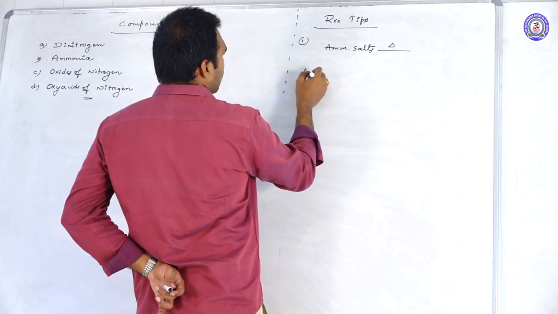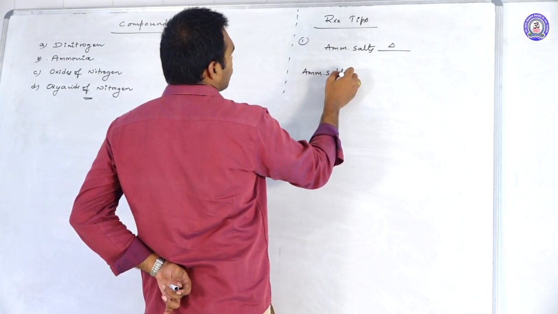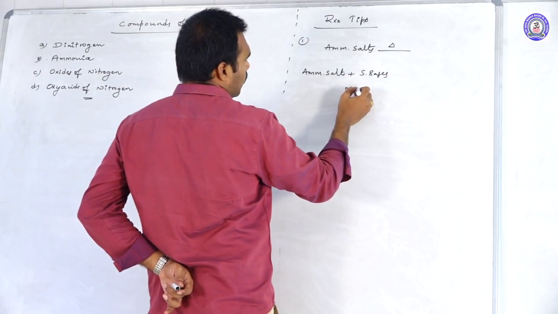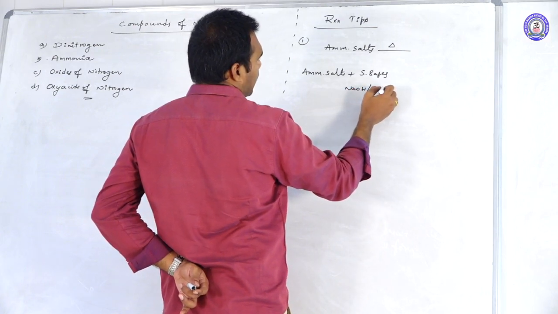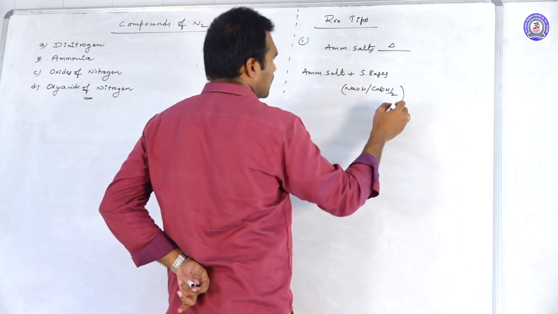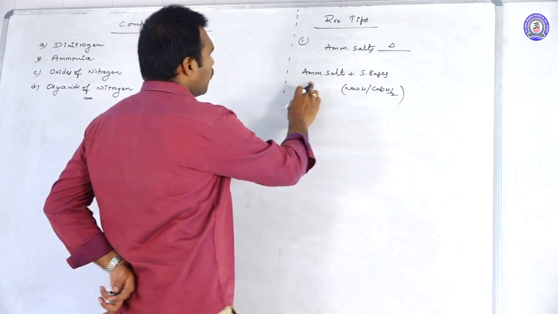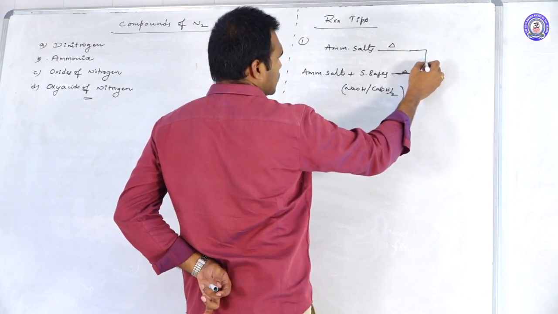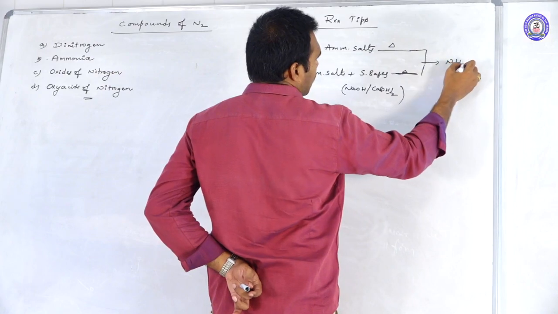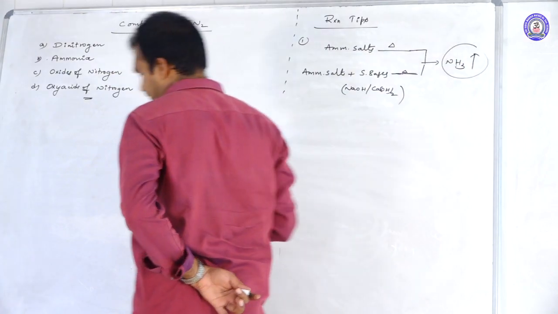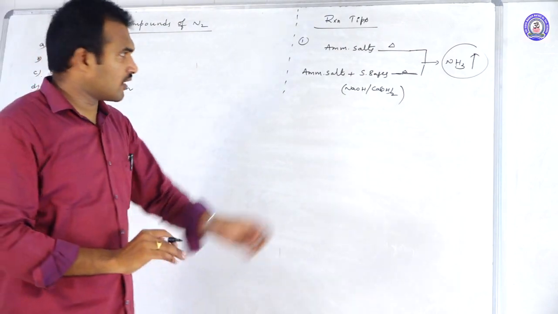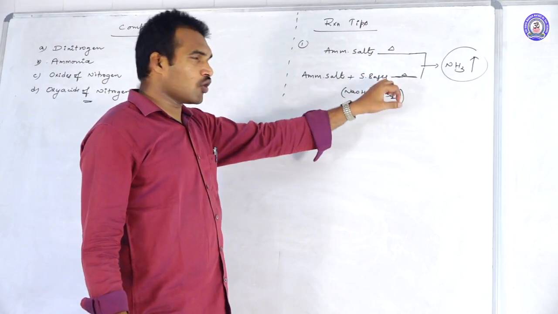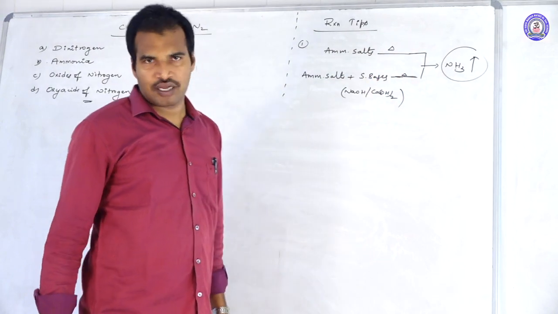Or else, when the ammonium salts react with strong bases like NaOH or calcium hydroxide, hydroxides of 1A group and 2A group elements, we will get ammonia gas. That is the first tip. When the ammonium salts are heated directly, we will get ammonia. Or else ammonium salts react with strong bases like NaOH and calcium hydroxide, we will get ammonia.